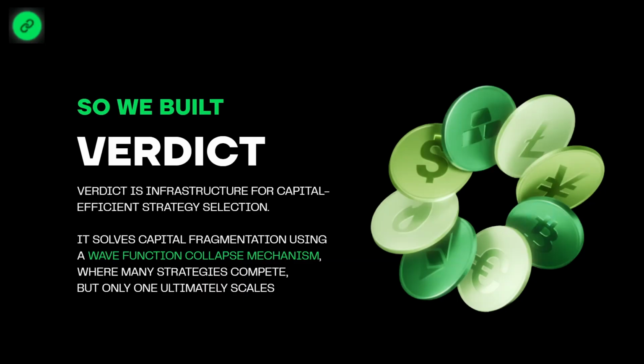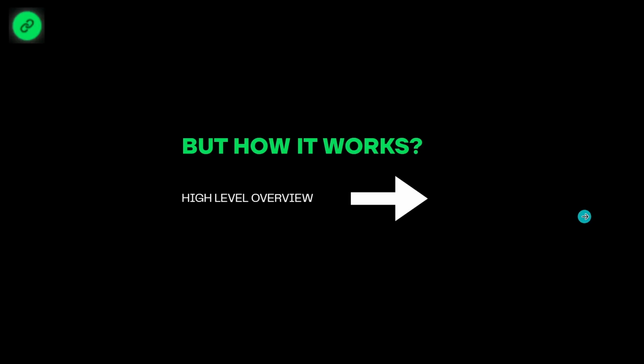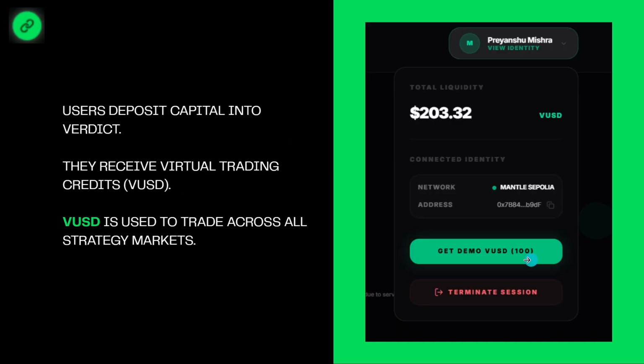So we built Verdict. Verdict is an infrastructure for capital efficient strategy selection. It solves the issue of capital fragmentation using something called a wave function collapse mechanism. Here, multiple strategies compete, but at the end, only one scales. But how does it work? Let me give you a high level overview.